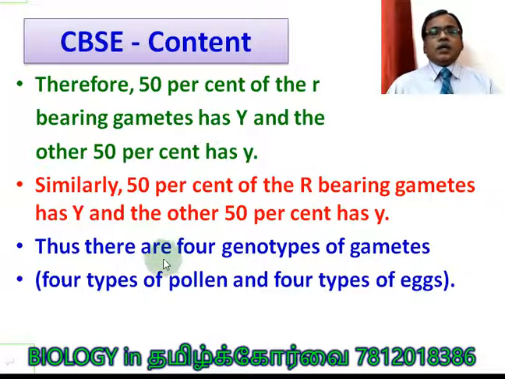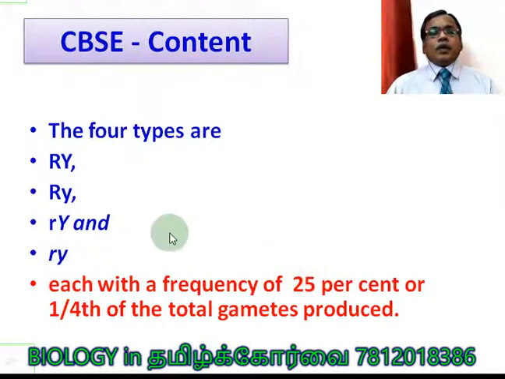Very clear. Thus, there are 4 genotypes of gametes. It means 4 types of pollen and 4 types of eggs are produced. What are the 4 types? Capital R capital Y, capital R small y, small r capital Y, small r small y. Again, as I told you, each with a frequency of 25%, or 1/4 of the total gametes produced.